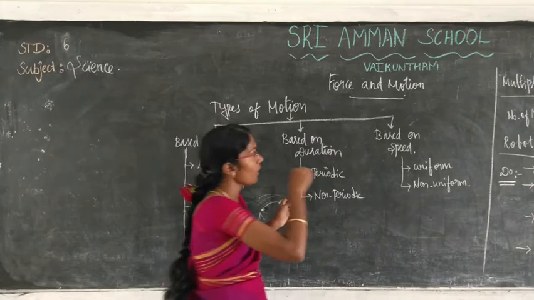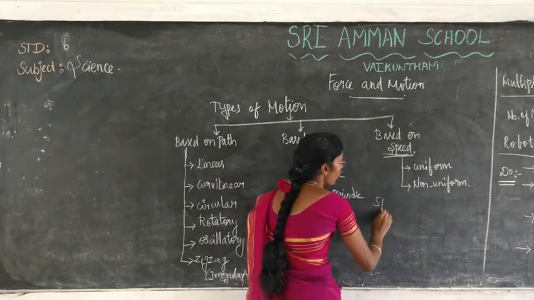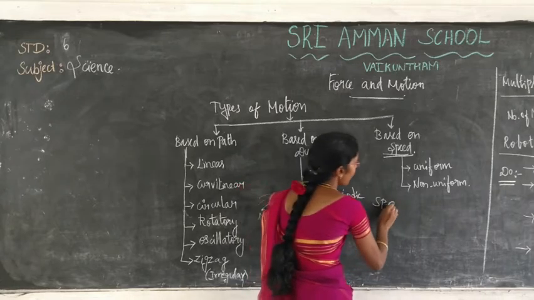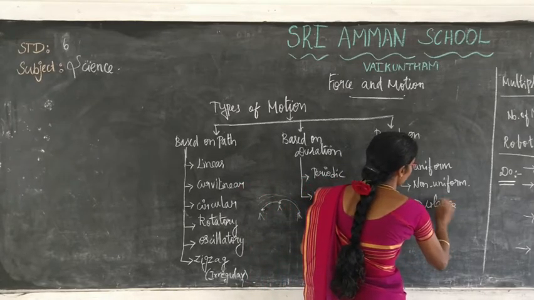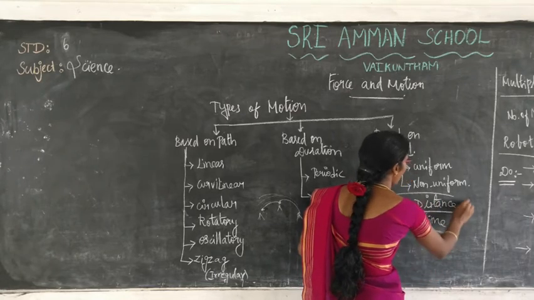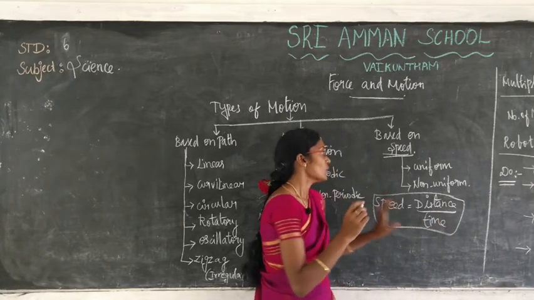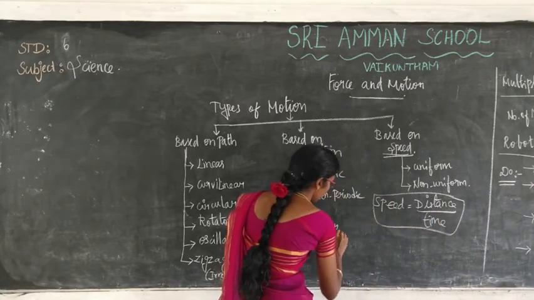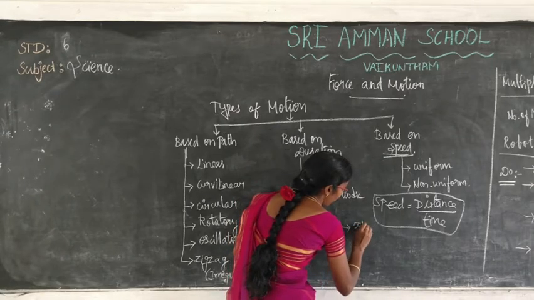So here, based on speed, you have to know the formula: speed equals distance by time. Okay, this is the formula you should know. So consider a car moving at 50 km per hour.